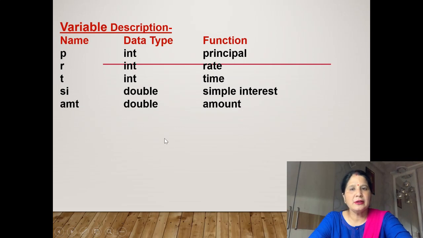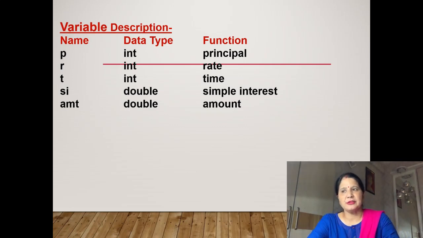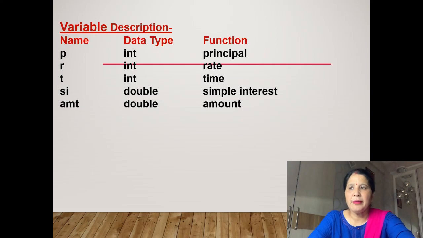Then we will print the simple interest is equal to plus SI and amount is equal to plus AMT. 2 times we will close the bracket. After that we will write the variable descriptions. Variable description is name, data type and function. P, integer form, principal; R, integer, rate; T, integer, this is used for time; SI, this will be double and this is used for simple interest; AMT, this is also double and this is used for finding the amount.